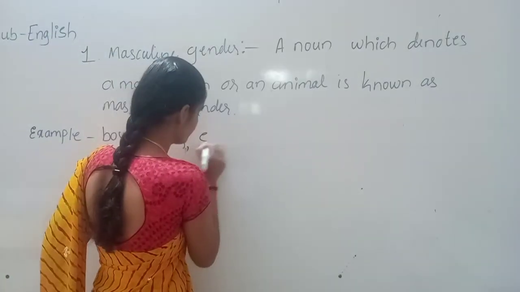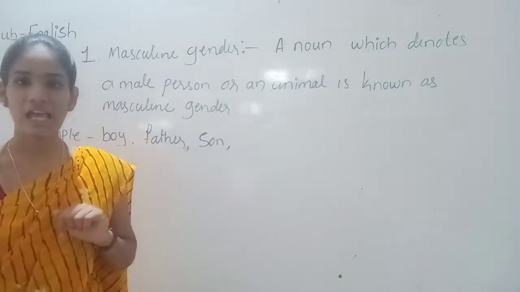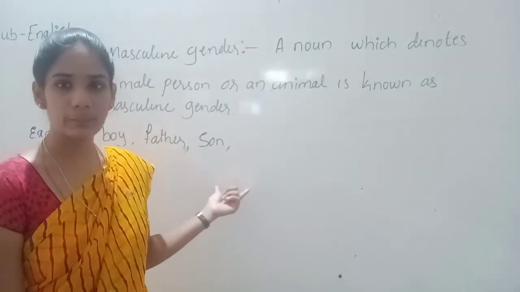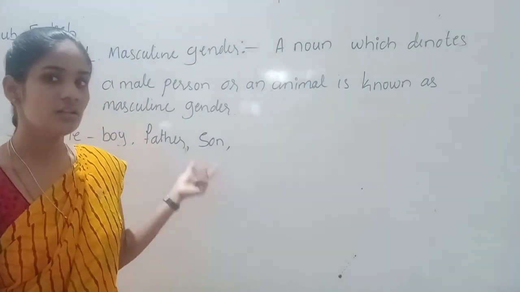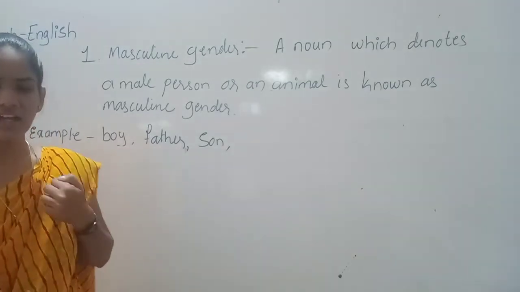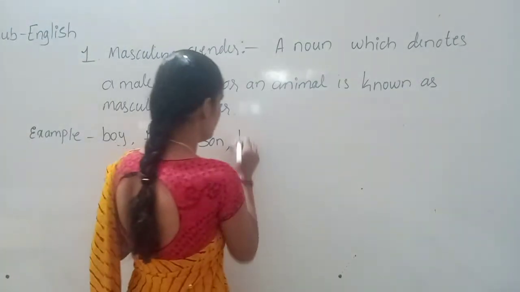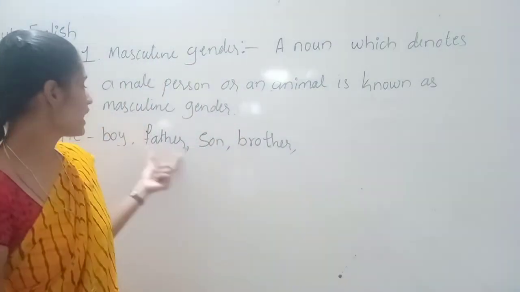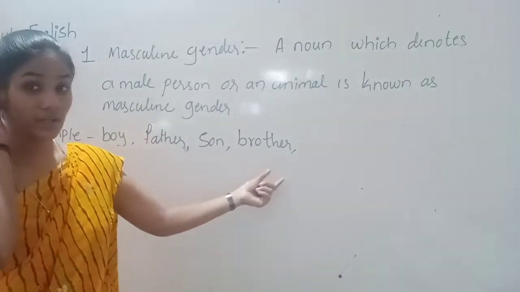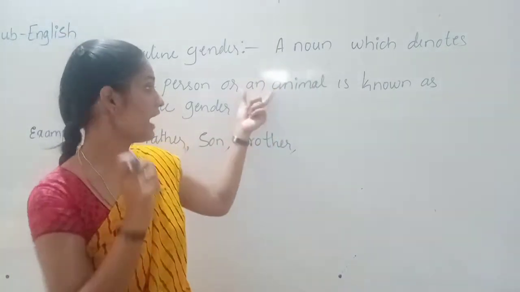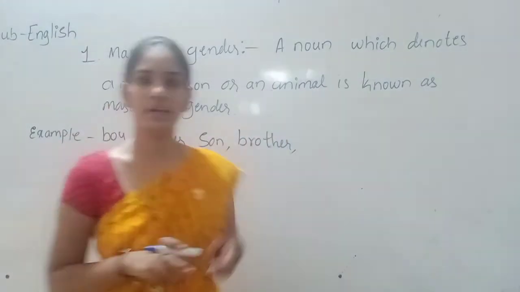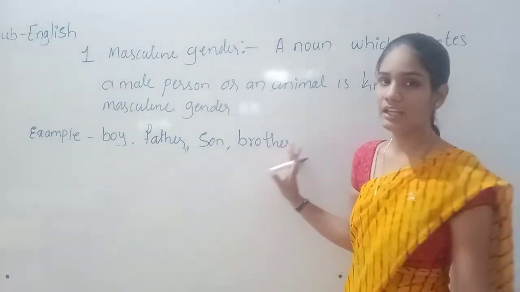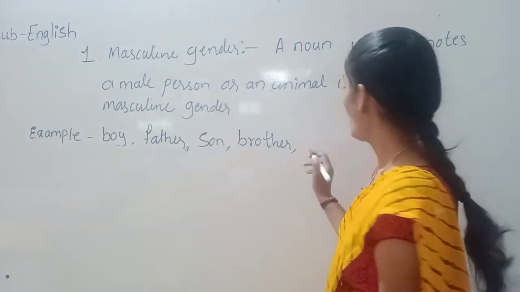Son. Son, masculine gender, it is denoting a male person. So for that, it is known as masculine gender. And one more example we can see, brother. Yes. So these are all about human beings, persons. As we have used, in animals also we can see male and female versions. So for that, the word horse.